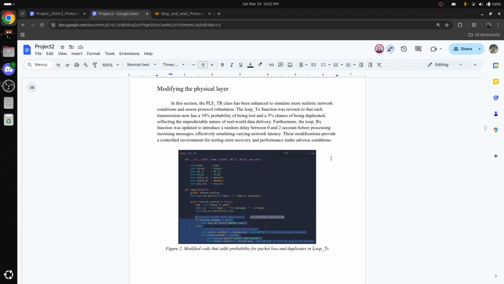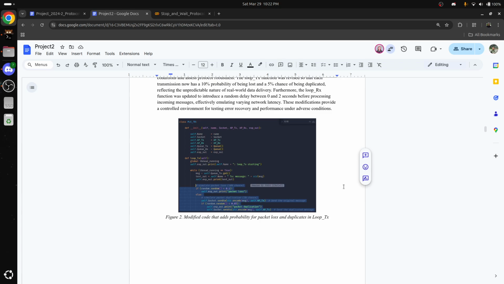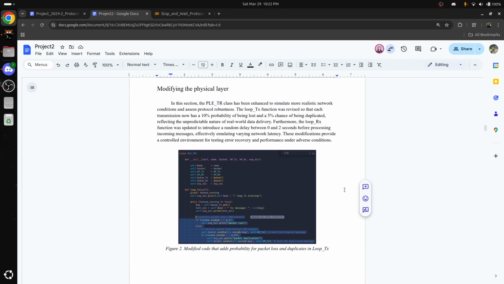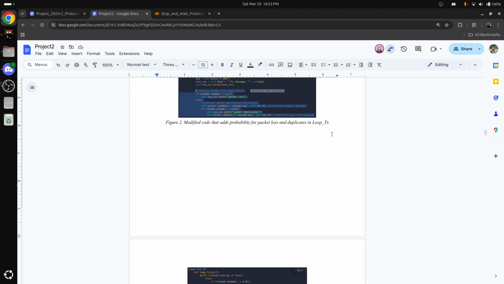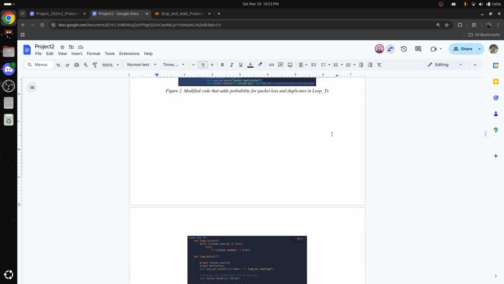As part of these layers, we modify the physical layer, in which we enhance the transmission functions to simulate more realistic network conditions. We introduce a 10% chance of packet loss, a 5% chance of packet duplication, and random delays of up to 2 seconds. These modifications mimic real-world issues such as congestion and unreliable connections, providing us with a controlled environment to test error recovery and performance.